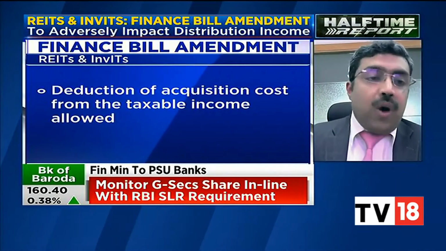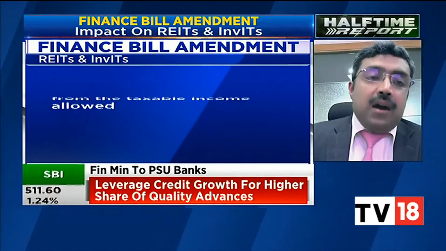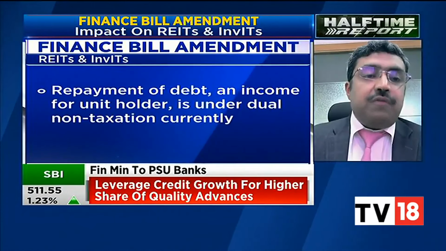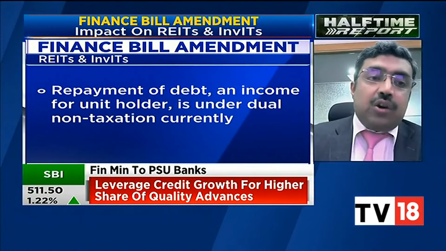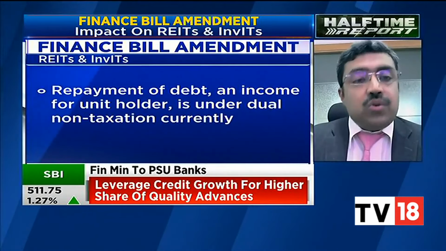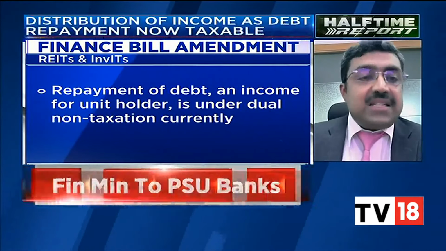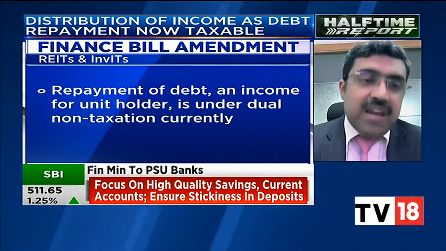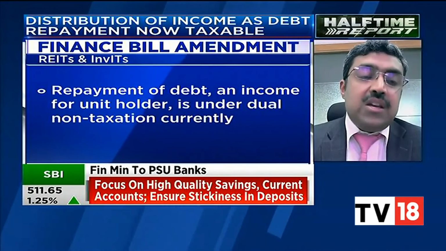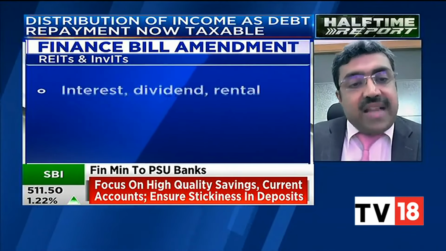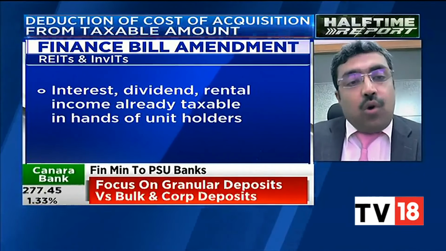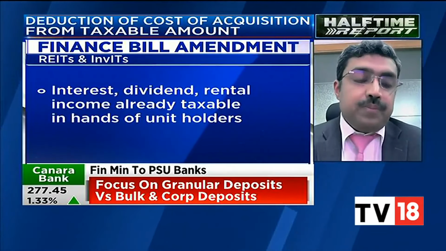So if you acquire the unit at 100 rupees, but you've got this loan repayment of 100 rupees, you have set it off, then your cost is zero. So whatever you sell thereafter will get taxed as capital gains. So it will become taxable as capital gains eventually. So one, it has got deferred, and second, it's now taxable at a lower rate. That's the softening of the blow.